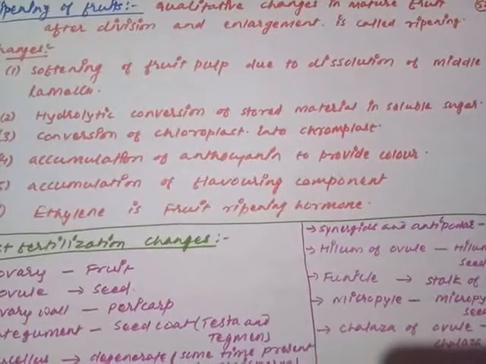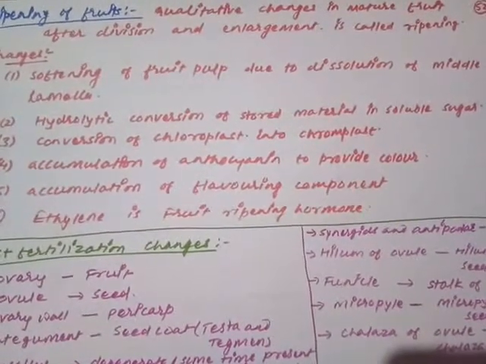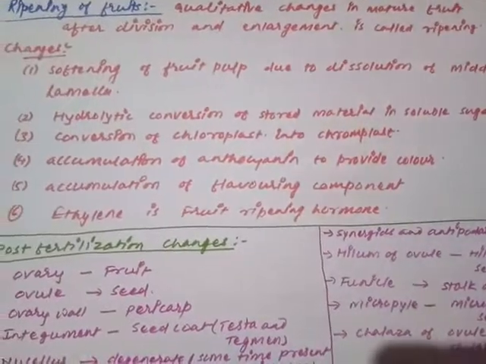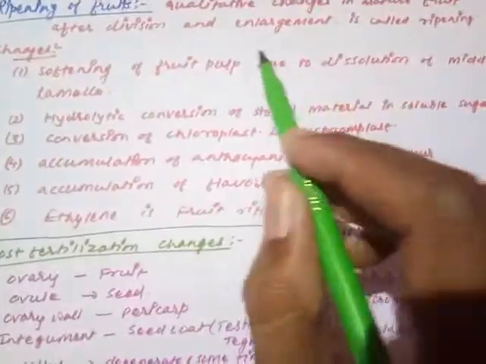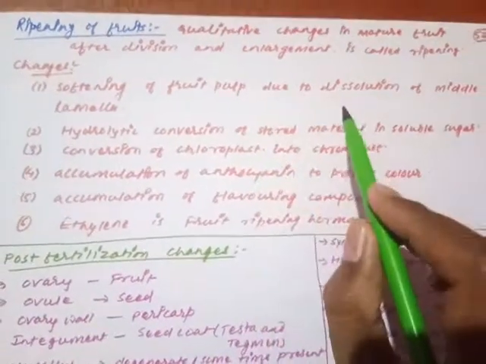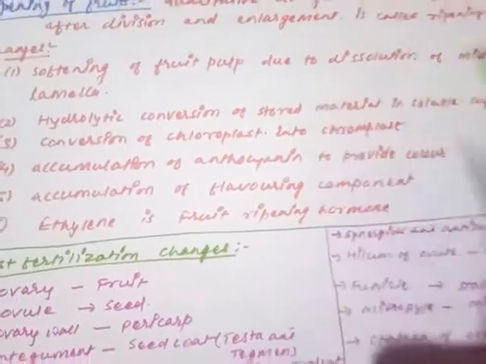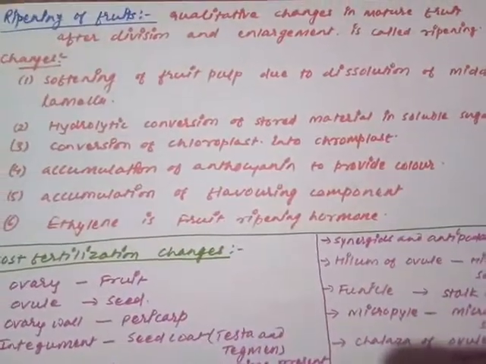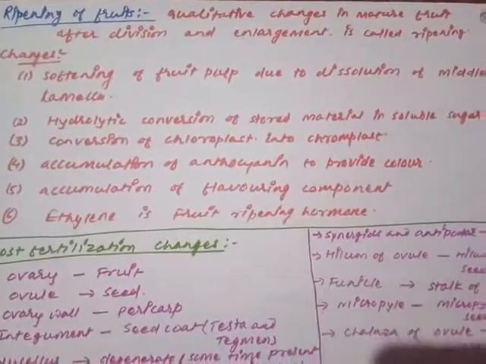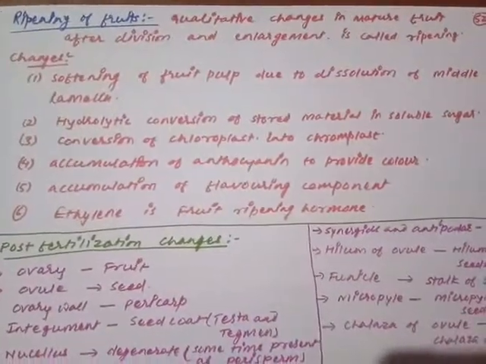Whenever ripening of the fruit occurs, at that time this middle lamella gets dissolved. So due to the dissolution of the middle lamella, the fruit pulp becomes softer, and there are increased juicy pulps.